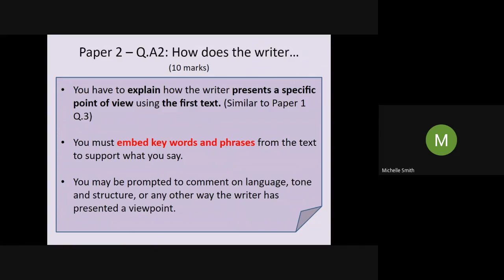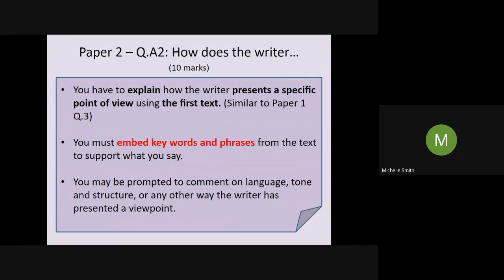Okay, well done. So paper 2 then, we've just had a look at question 2. How does the writer? It's a 10-mark question. You have to explain how the writer presents a specific point of view using the first text, which is always a 19th century text. You've got to embed those key quotes, keywords and phrases, your quotes, your evidence to support everything that you say. Remember, if you don't use the quotes, you can't get the top marks. And for this question, you might be prompted to comment on language or tone or structure. We've talked a little bit about that today as well.